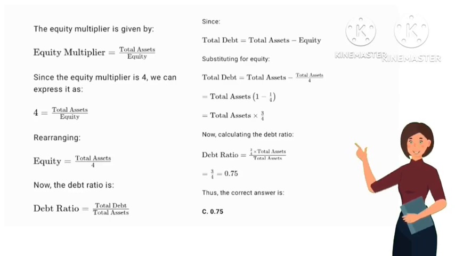Now, calculating the debt ratio. Debt ratio equals 3 over 4 times total assets over total assets, equals 3 over 4, equals 0.75. Thus, the correct answer is C.